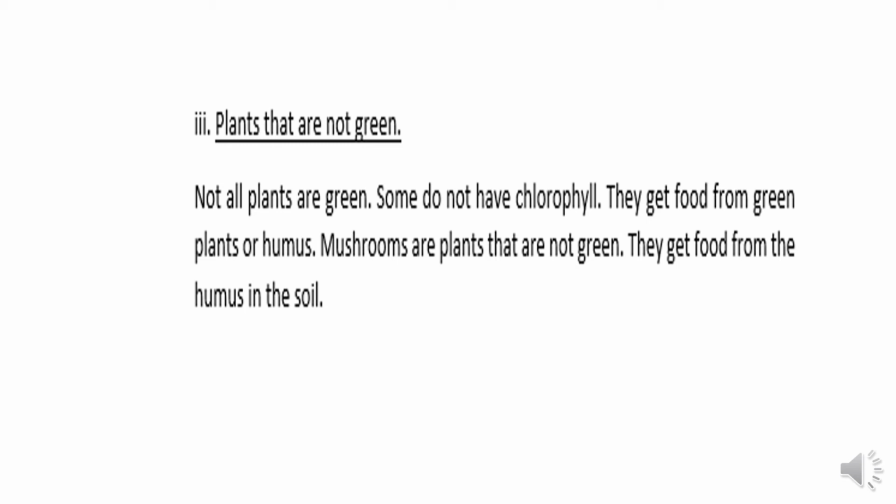Mushrooms are plants that are not green. You must have seen mushrooms. Some types of mushrooms can be eaten, but not all types are eaten, because some are poisonous. These mushrooms get food from the humus in the soil, because they don't prepare green coloring matter, chlorophyll, so they get food from the humus in the soil, and that's why their color is also not green.